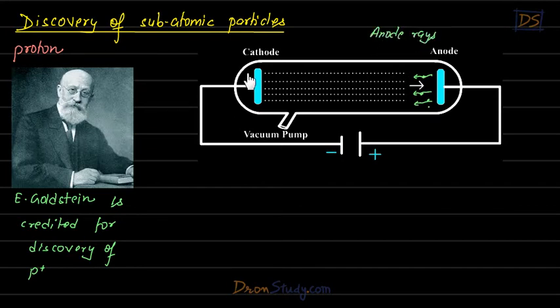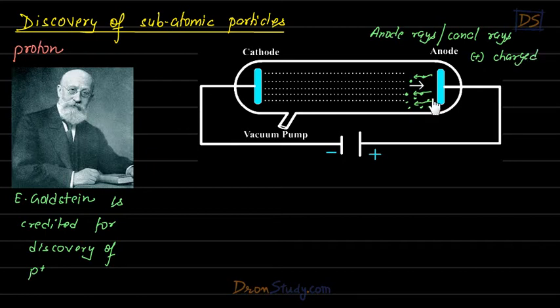As the stream of particles from the cathode was called cathode rays, the stream of particles coming out from the anode was called anode rays or canal rays. And it was found that the particles coming out from here were positively charged.